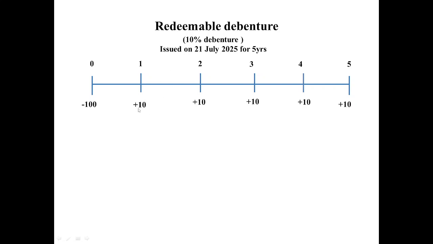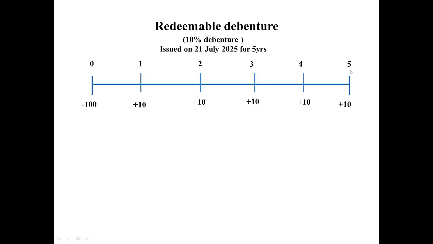So how do we calculate coupon benefit? Here it is a 10% debenture, so it will be 10% of the face value at which it was issued. The face value, always. A bond will always have a face value. Try to understand the words which I am using over here. Words are very important. Coupon benefits are always calculated on the face value of the bond, and face value is always rupees 100 or 1000 as per the situation given in the question. So for the next 5 years, if the bondholder remains invested in this bond, every year he will be getting rupees 10 as a benefit.